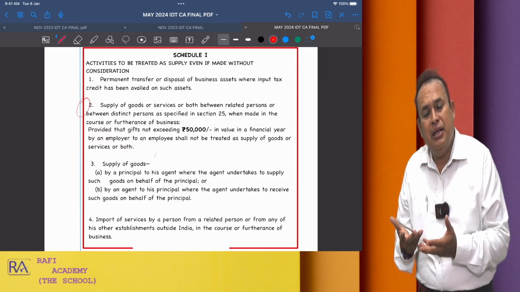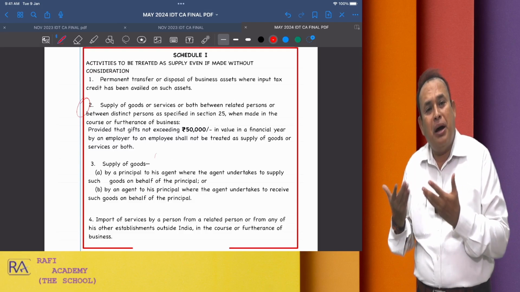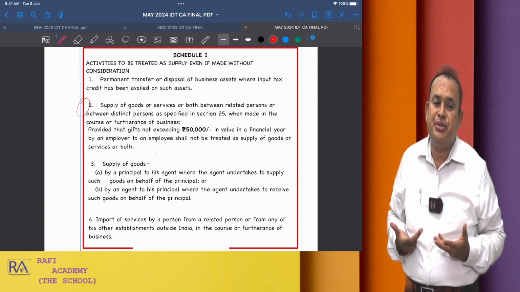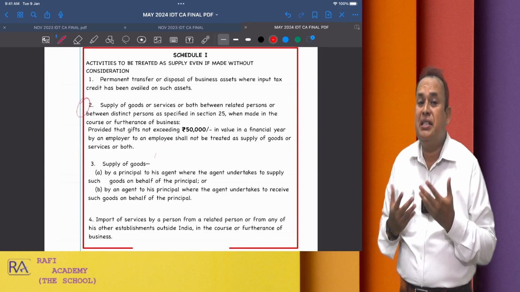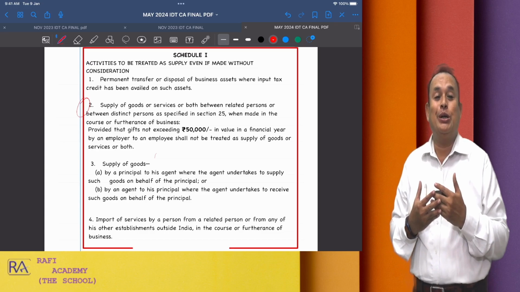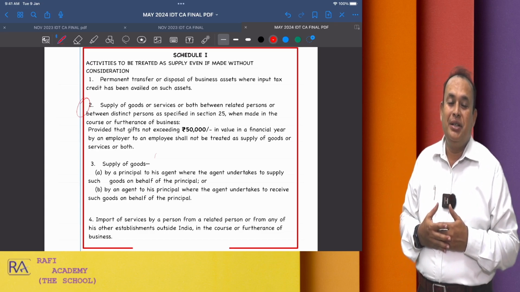Employer and employee are called related parties. Partners of the partnership firm are related parties. Members of the same family can also be called related persons.